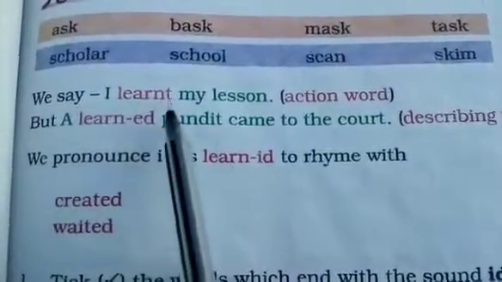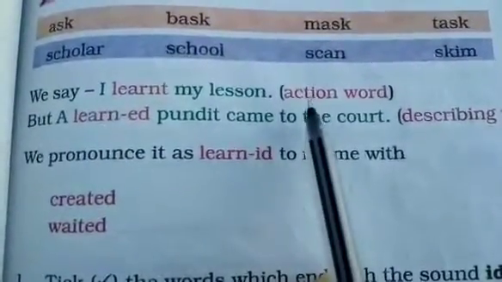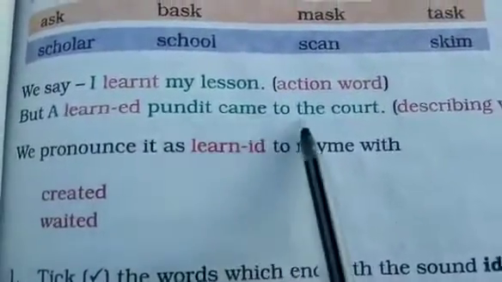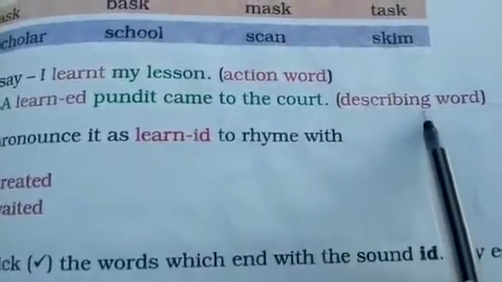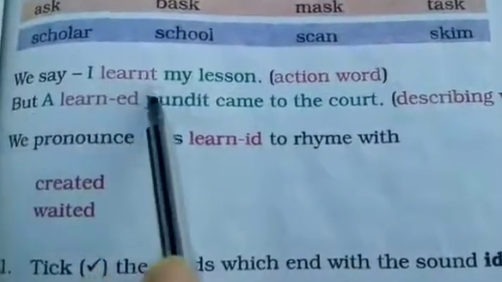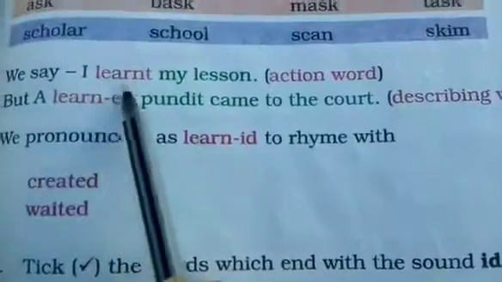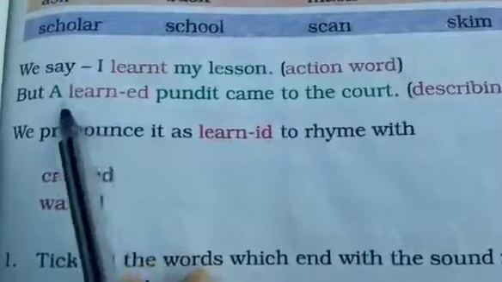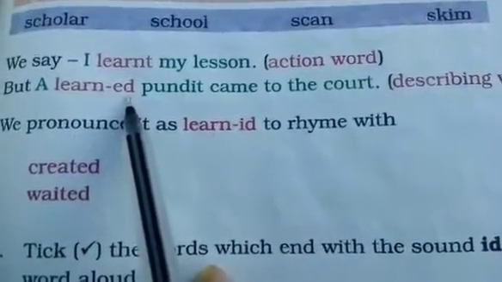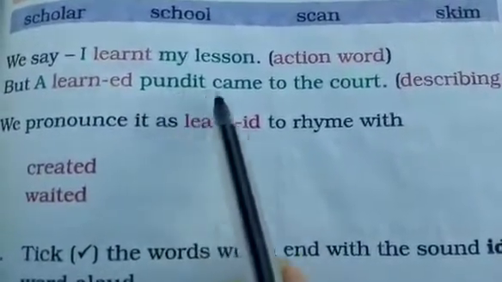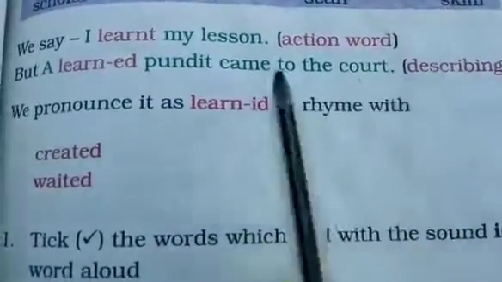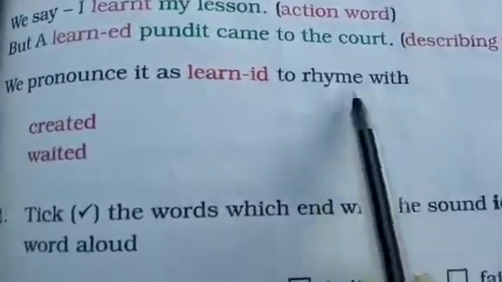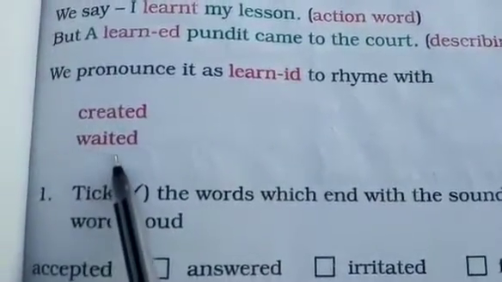We say I learned my lesson is an action word. But a learned pandit came to the court is a describing word. Here learned in I learned my lesson is an action word, but in a learned pandit, the word learned is a describing word. It's describing the pandit. Then we pronounce it as learned to rhyme with created and waited.